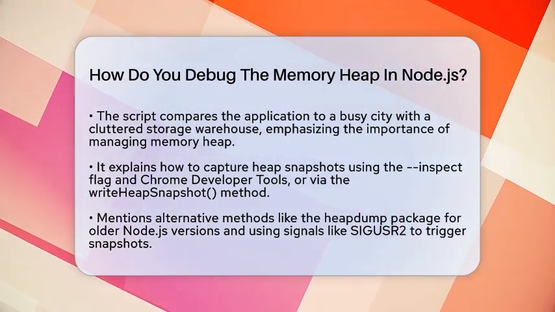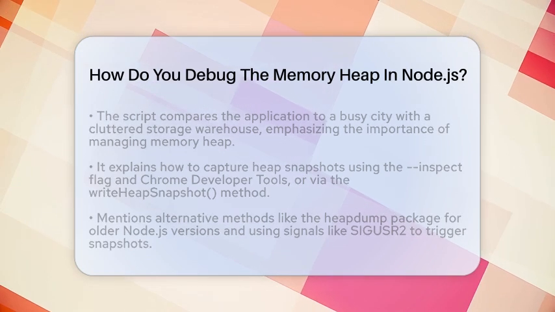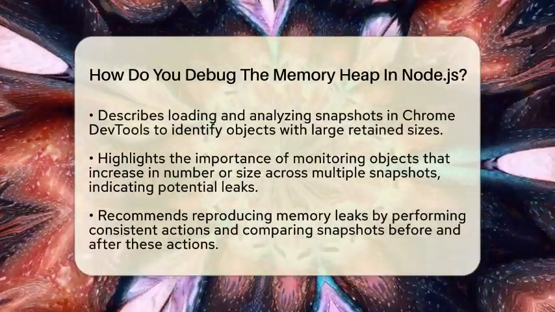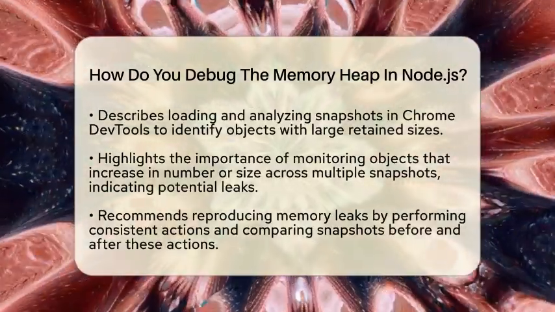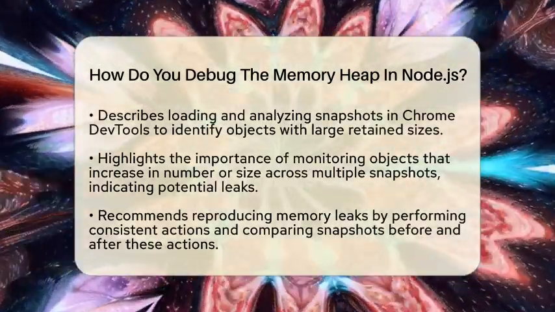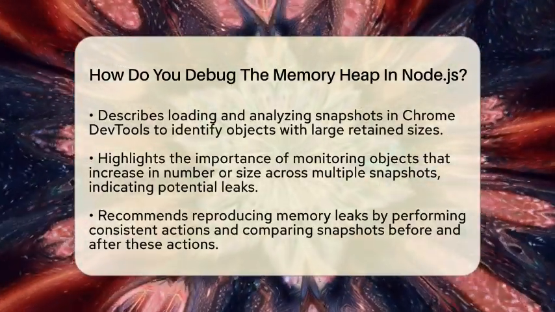You can trigger this with signals like sigusr2 if you're using an older version of Node.js. The heap dump package can help generate heap dumps easily. Once you have your snapshots, load them into Chrome Developer Tools or similar tools to analyze.